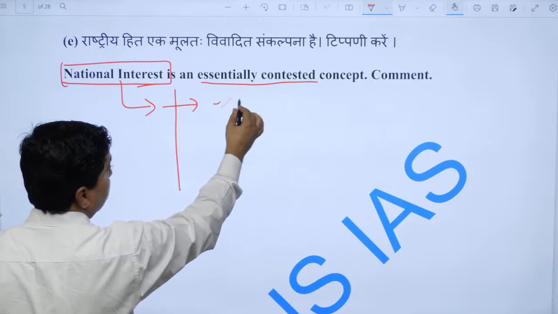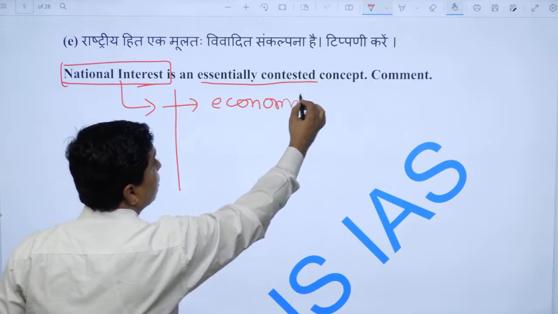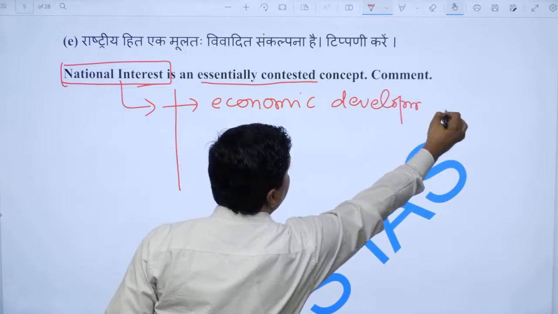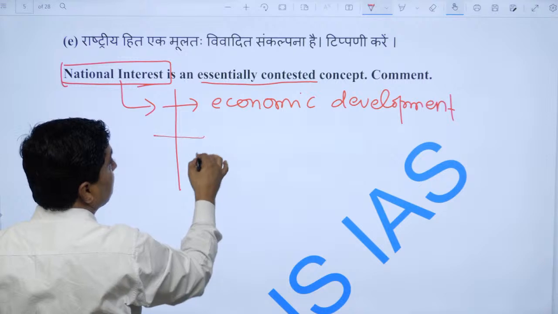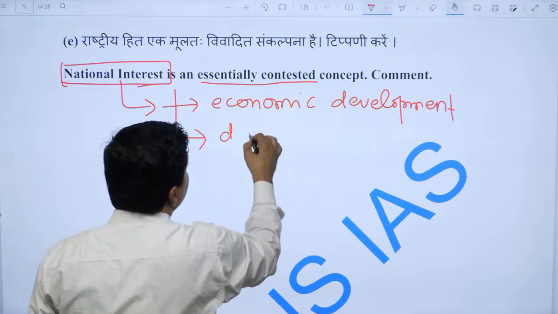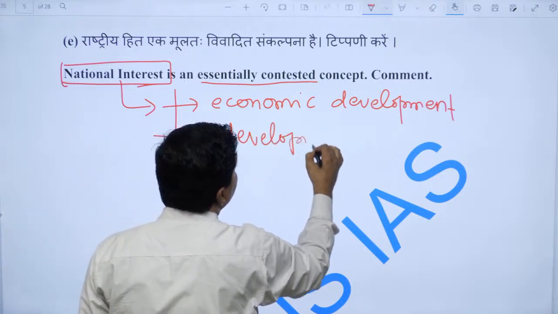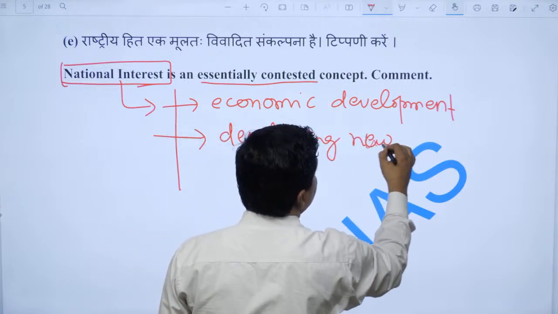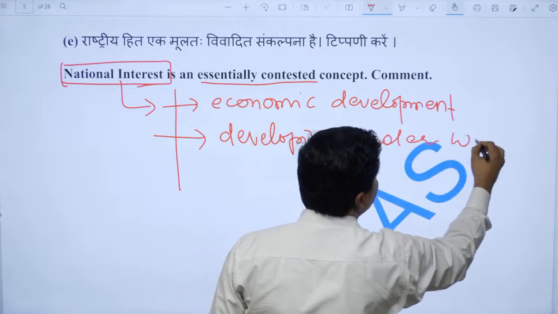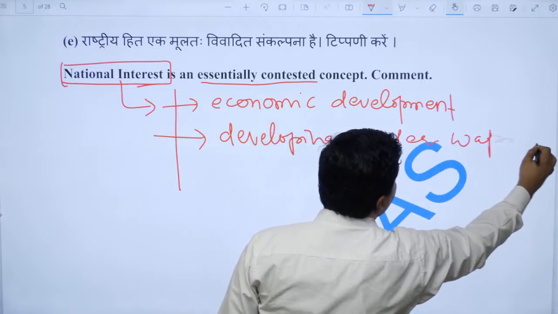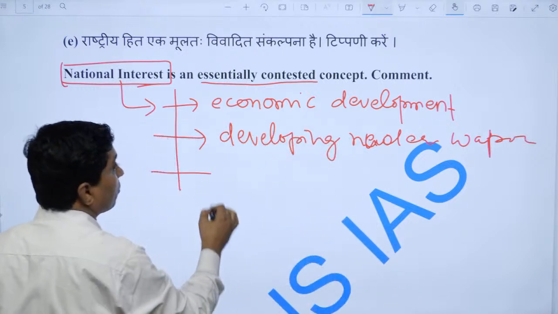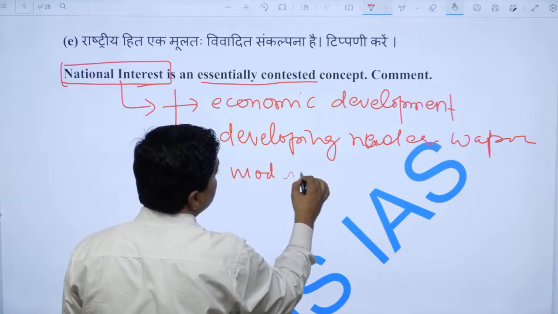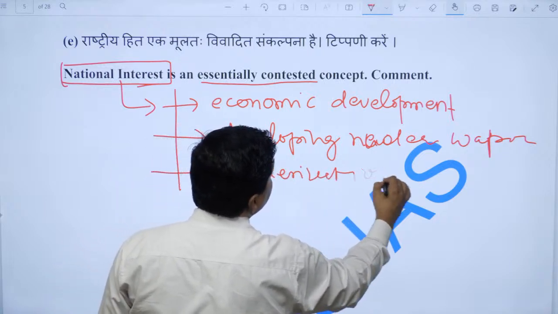For example, economic development, right? For example, developing nuclear weapons, right? Now, for example, modernization of military. But there are many actions.